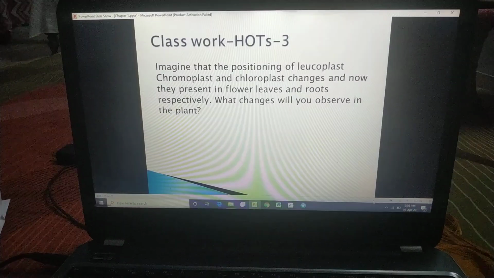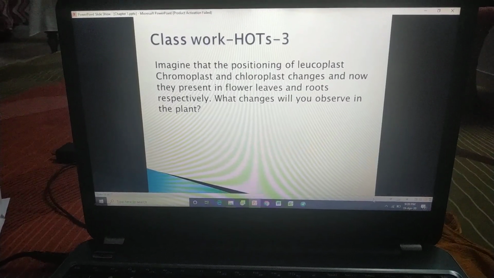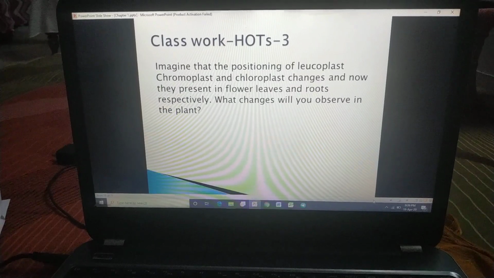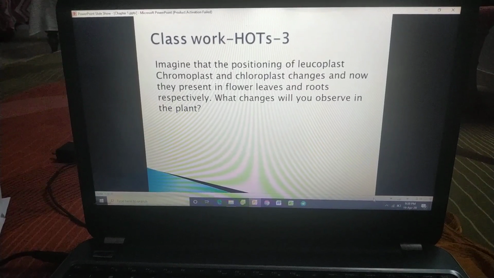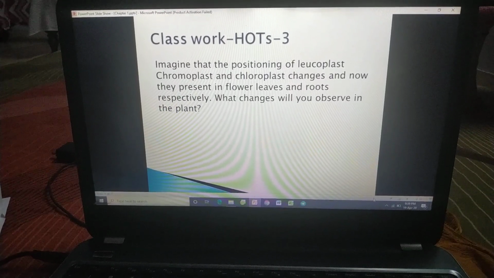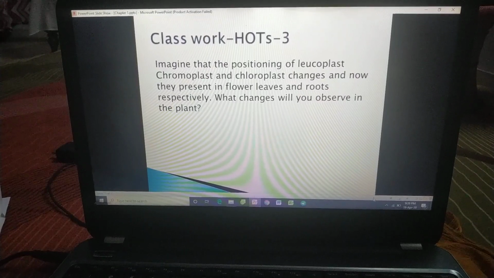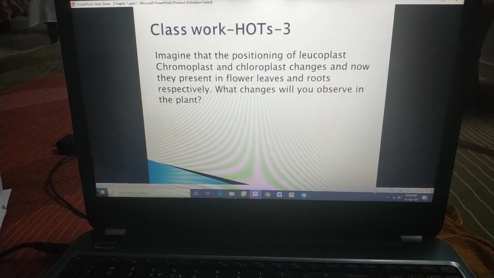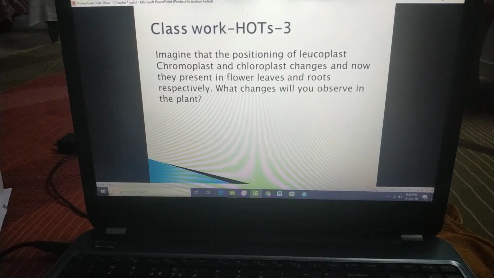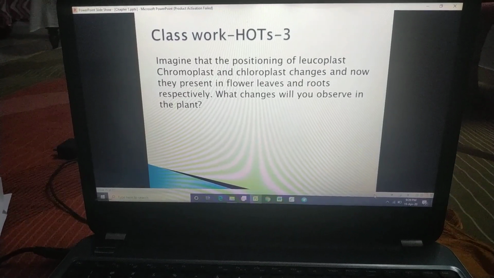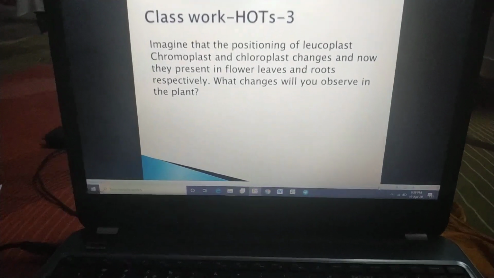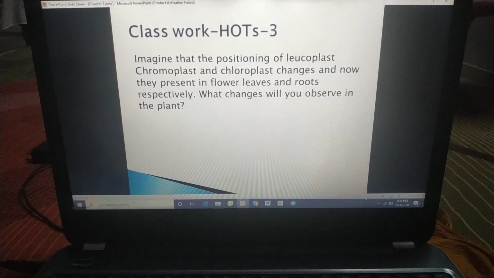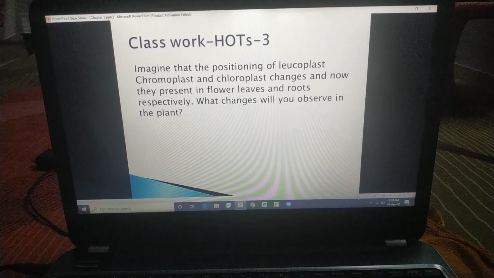So if the position of these plastids changes, now they are present in flower, leaves and roots. As they are using the word respectively, it means in flowers leucoplast will be present, in leaves chromoplast and in roots chloroplast.